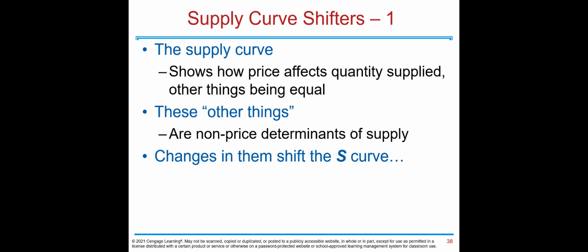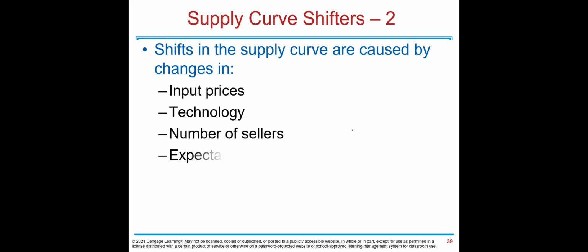Supply curve shifters. The supply curve shows how price affects quantity supplied, other things being equal. These other things, which are non-price determinants of supply, shift the supply curve when they change. So what are these shifters? Input prices. When we say input prices, these can be labor cost, which is wage, rent, and the prices of raw materials. Technology, number of sellers, expectations about the future.